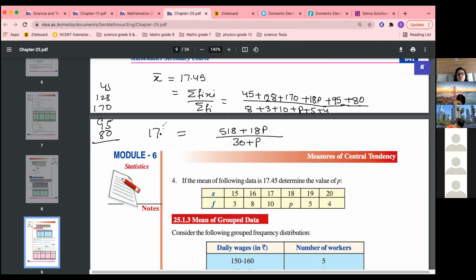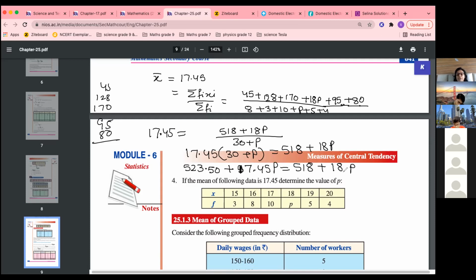Okay, and this is equal to 17.45. Multiply: 17.45 into 30 plus p is equal to 518 plus 18p. Multiply 17.45 into 30, so 523.5 plus 17.45p is equal to 518 plus 18p.